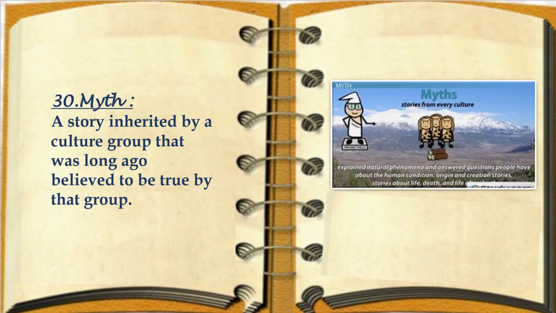Myth is a traditional story, especially one concerning the early history of people or explaining a natural or social phenomenon, and typically involving supernatural beings or events, like ancient Celtic myths. Now, a widely held but false belief or idea is also called a myth.